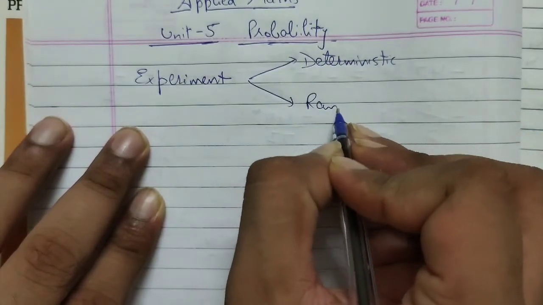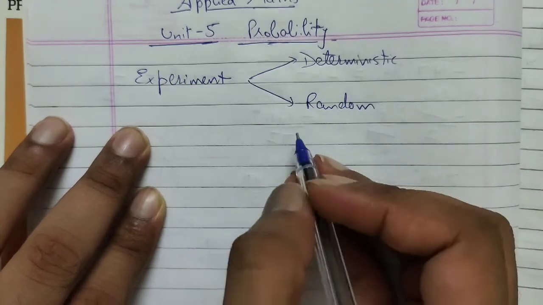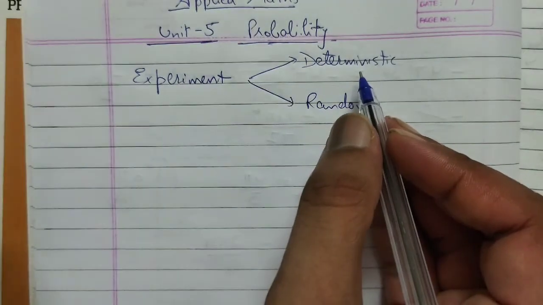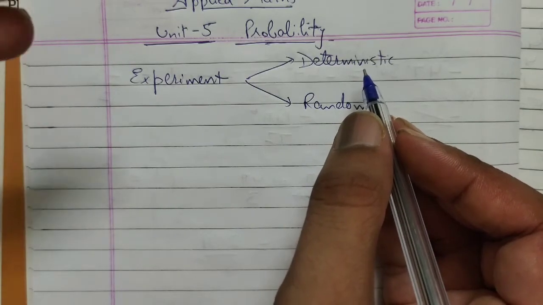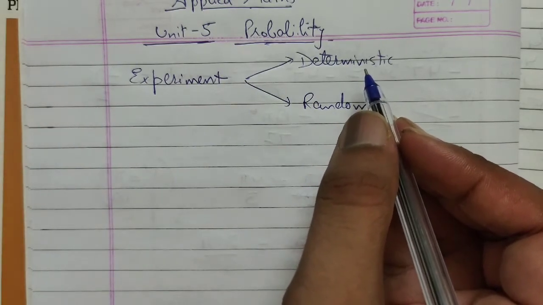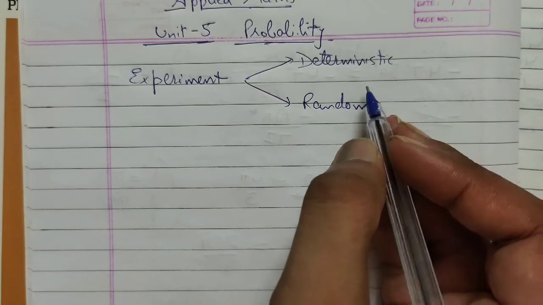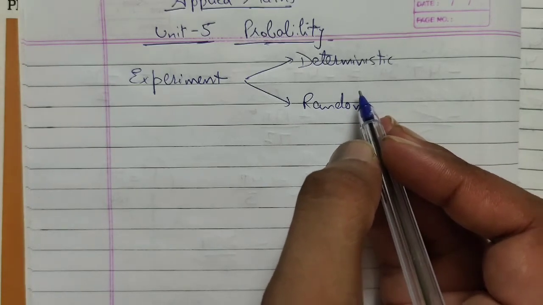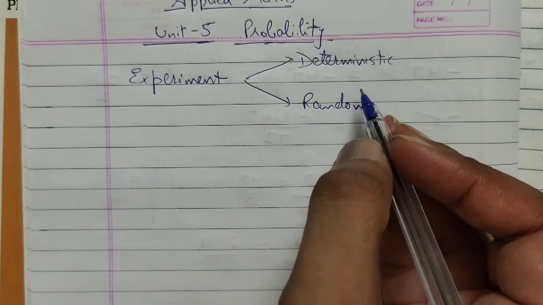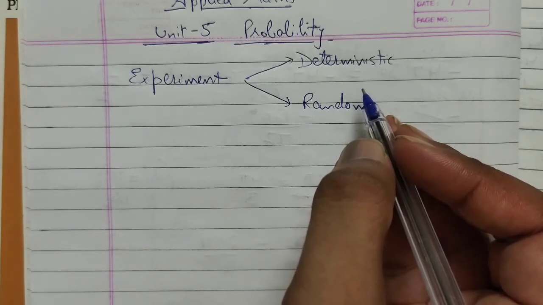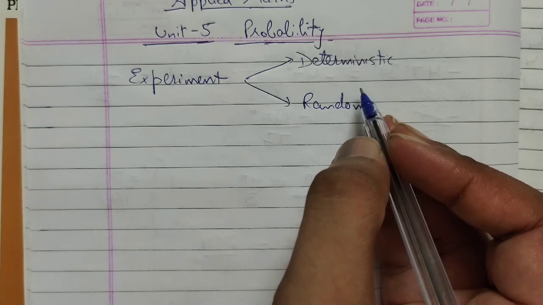Deterministic experiments means the value is already defined, it cannot be changed, like the length of your room. So the number of times you are going to measure, you will get the same answer. The length of your clothes, so the number of times you are going to measure the length of the same cloth, it will remain same.